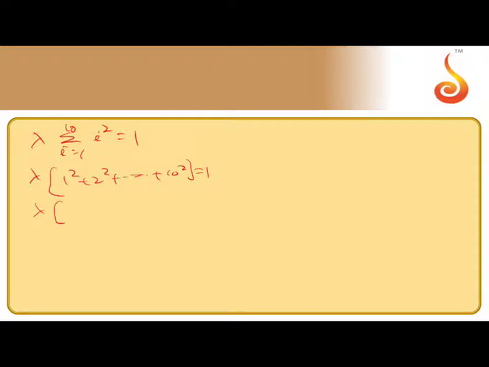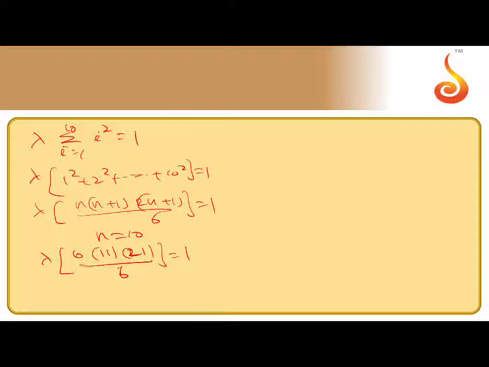We have the formula for the sum of squares of natural numbers: n into n plus 1 into 2n plus 1 by 6, but n equals 10 here. So 10 into 11 into 21 by 6 times lambda equals 1. Lambda equals 6 by 10 into 11 into 21. You can cancel the common factors, so we get 1 by 385.